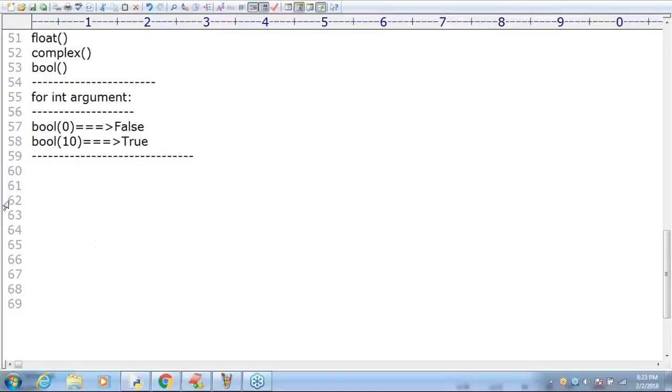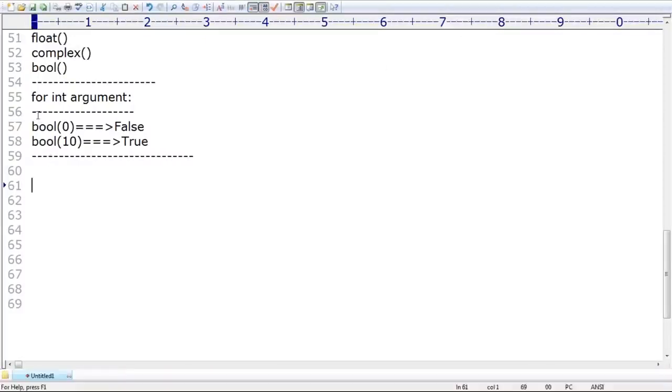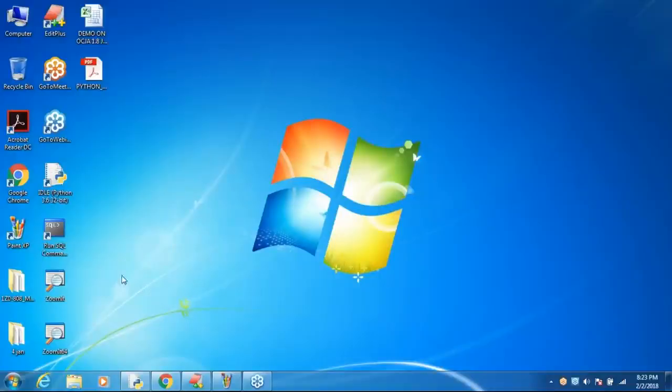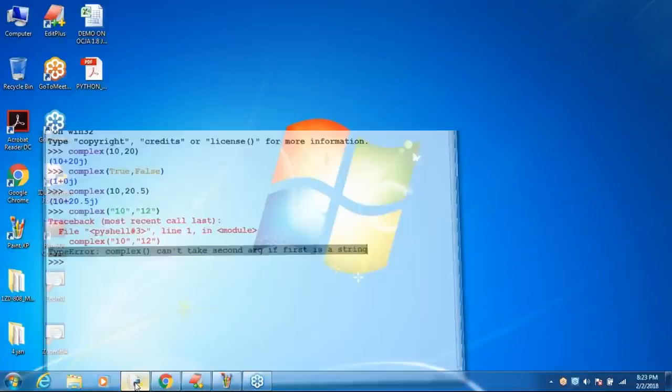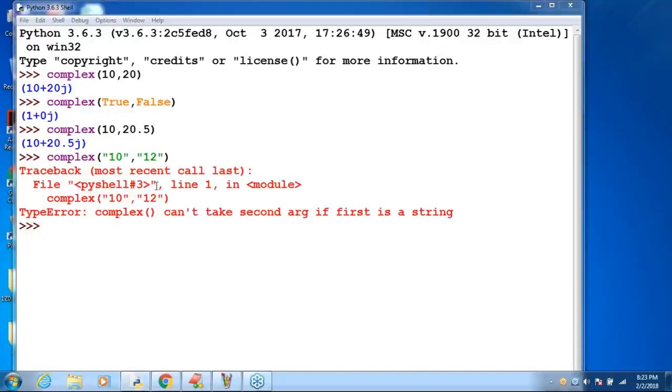Sir, now take very special care. If you pass an int argument to bool, what is the value of bool of 0? 0 means false, non-zero means true, sir. Let me show this possibility, have a look very clearly. I'm taking bool of 0. What is the output I'm getting? By default we are getting False.